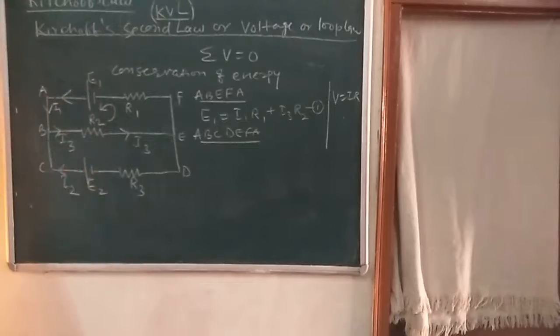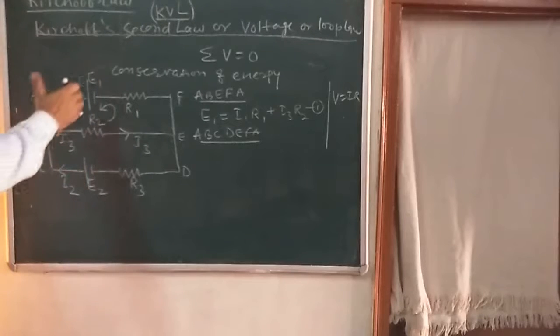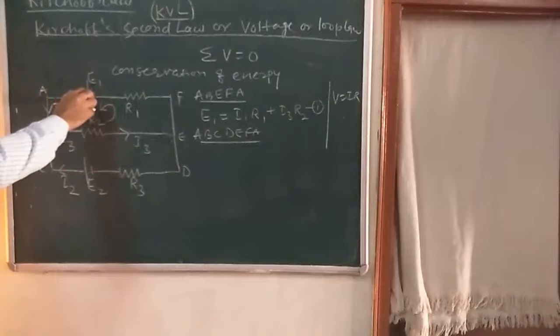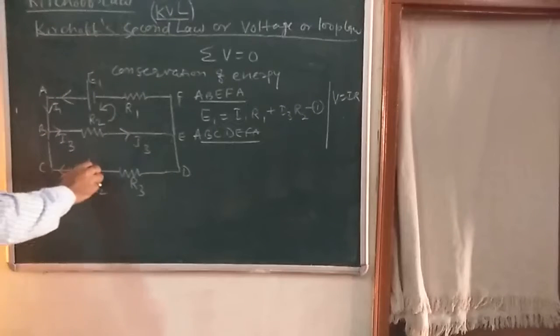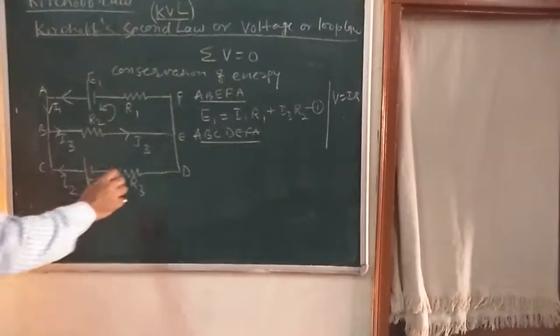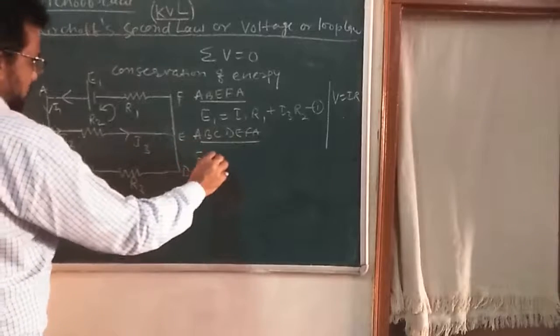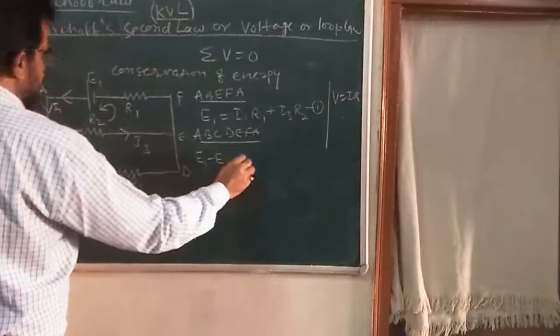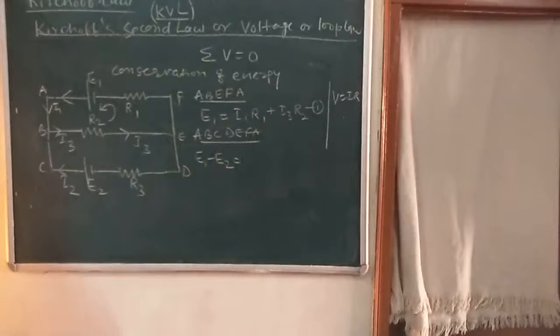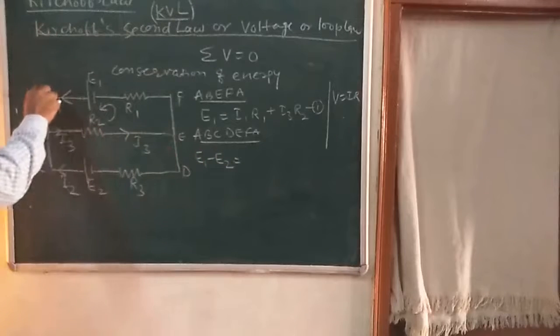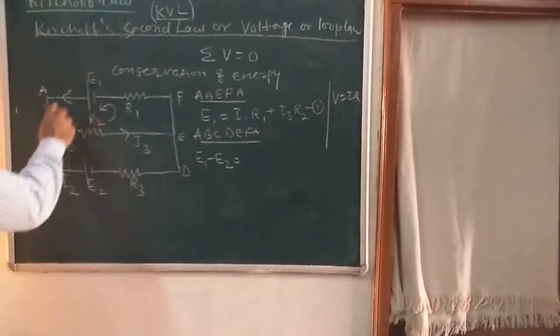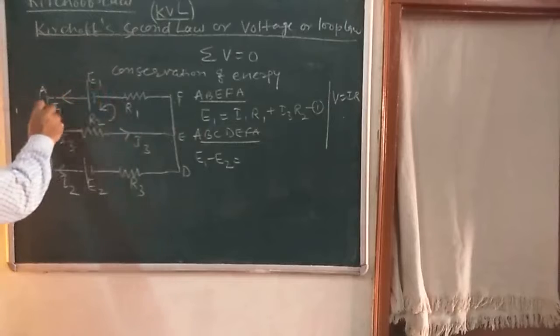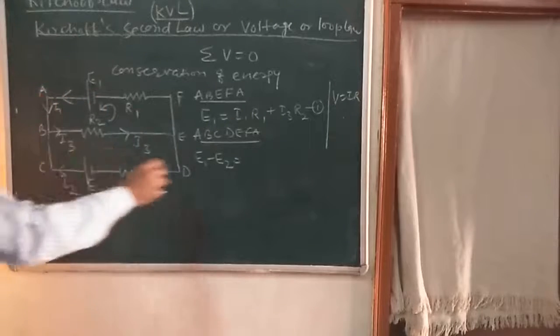We have seen in our earlier article, when the positive pole of the battery is connected to the positive pole of the battery, I can write here E1 minus E2. Here we are going from A, B, C, D, E, F, A. So we are going in the direction of current, that is I1 R1.